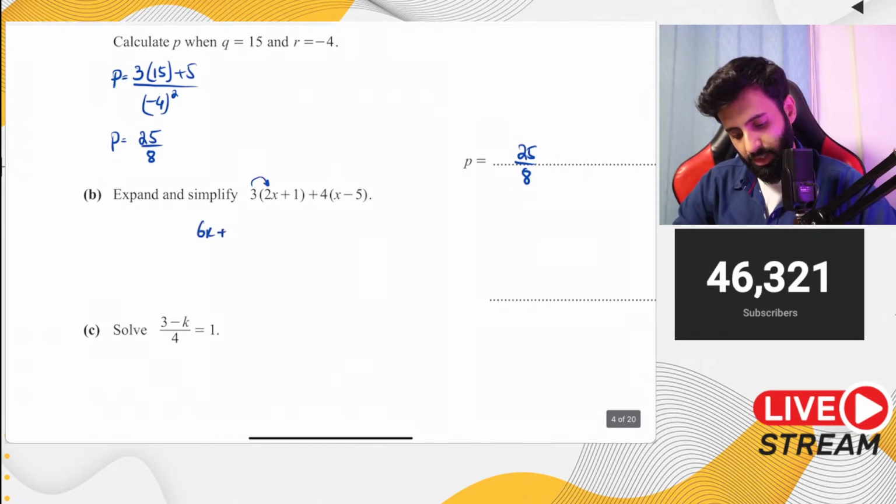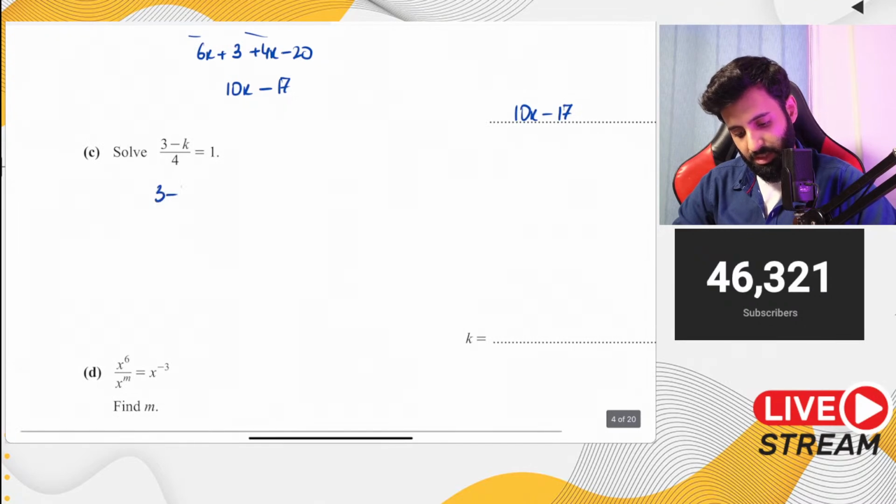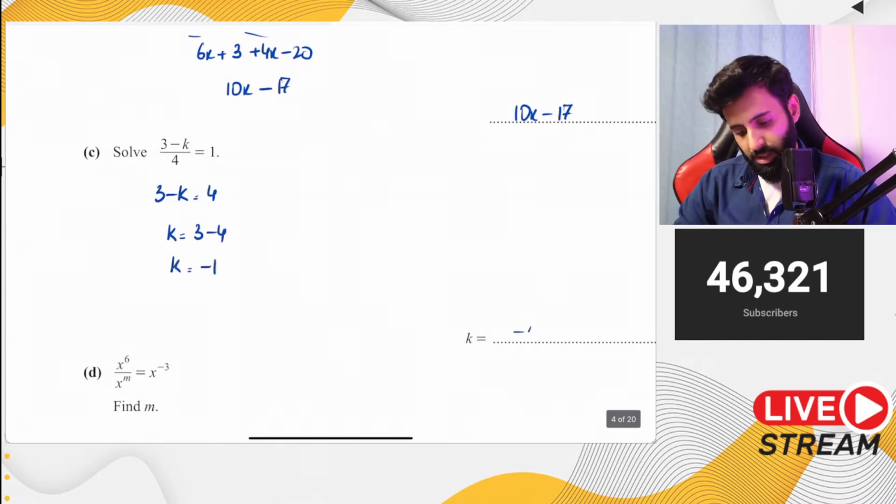It's good practice. Anyway, this is an expand and simplify question. So free के marks हैं ये, honestly. So 6x plus 4x is 10x. 3 minus 20 is minus 17. So there you go. 10x minus 17. Now this is what we have to solve. So cross multiply. 3 minus k is equal to 4. Make k the subject. k is equal to 3 minus 4. So that means k is equal to minus 1. There you go. Easy marks.